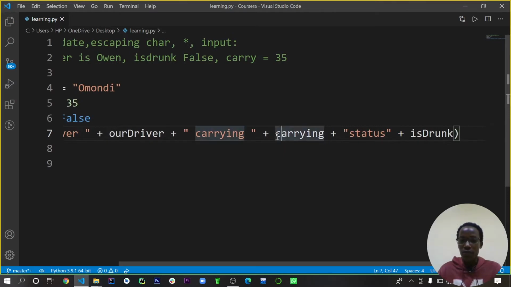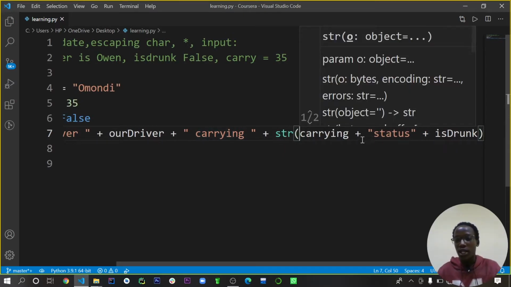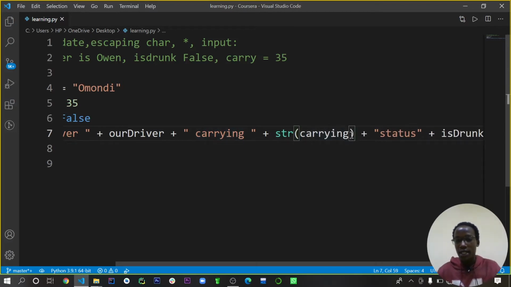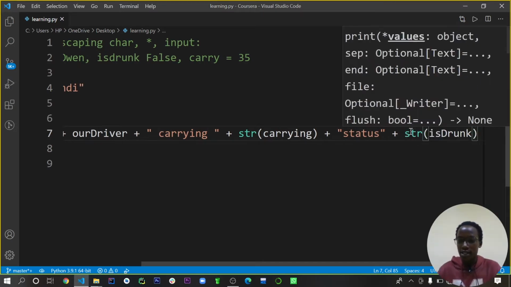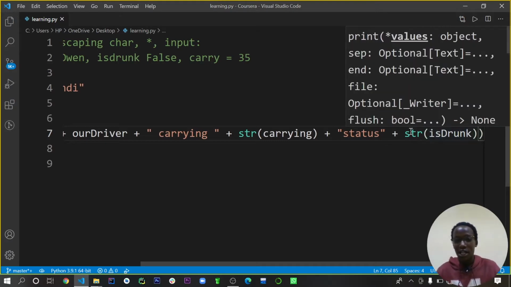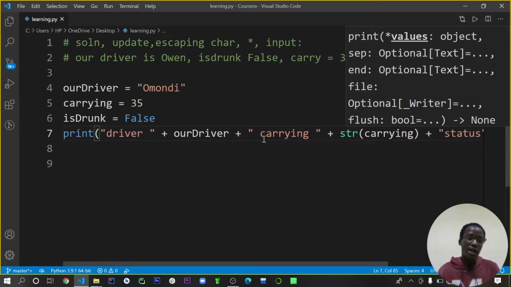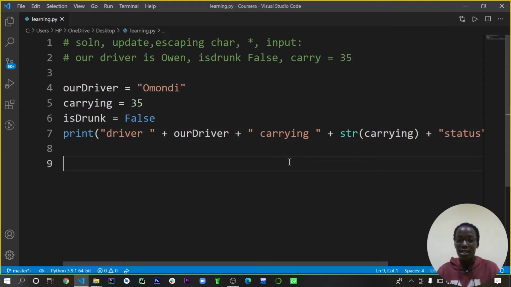To solve this, what I was trying to make sure you do research on is casting, by using the string method. Make sure you have casted everything.